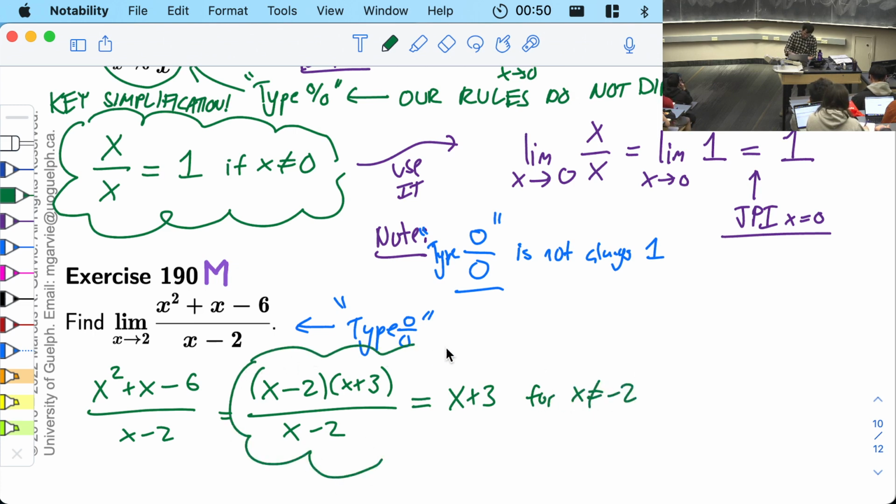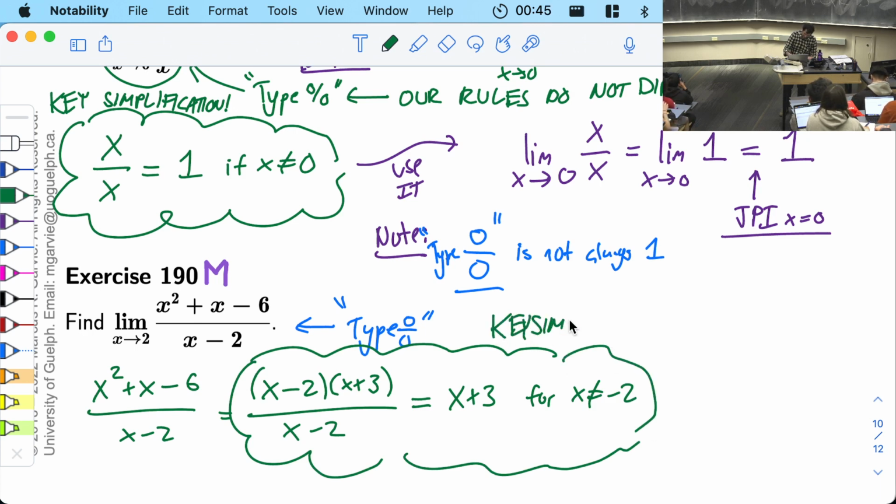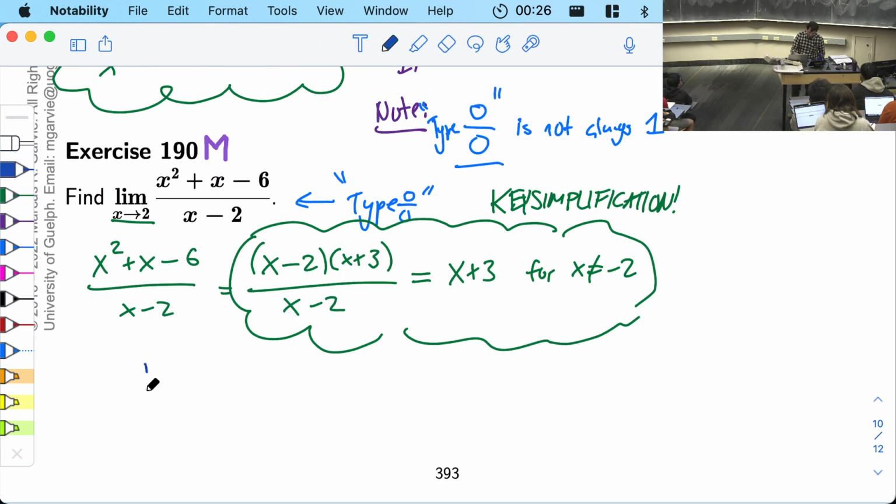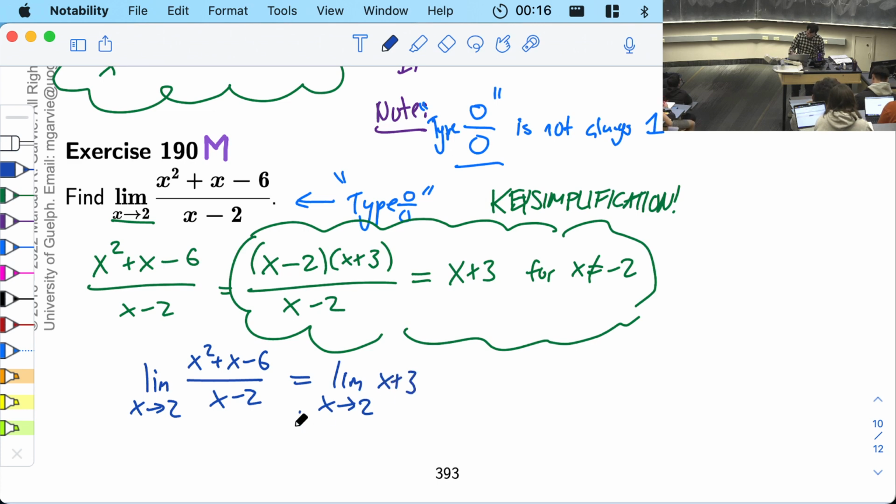So this is the equivalent of what we did before. This is the key simplification. And the point is that x minus 2 can cancel from the top and the bottom as long as x is not equal to 2. And x not equal to 2 is fine because x is not 2 here. x is getting close to 2, but not equal to 2. And so by the key simplification, the limit that we're looking for, the limit as x goes to 2 of x squared plus x minus 6 divided by x minus 2, is exactly the same as the limit as x goes to 2 of x plus 3. This is by the simplification.